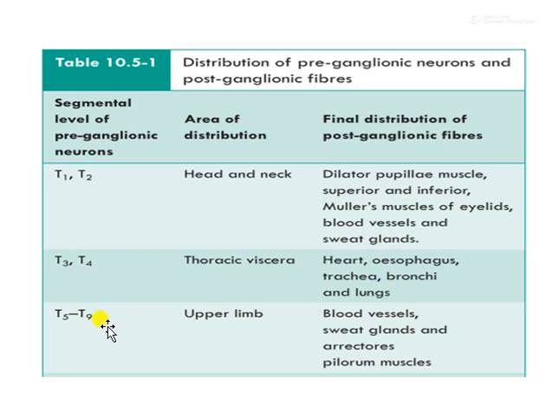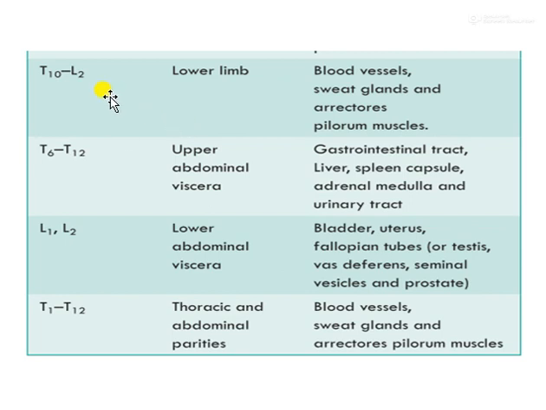From T5 to T9 it is distributed to the blood vessel, sweat gland and other muscles. From T1 to T10 to L2 it is distributed to the blood vessel, sweat gland, and from T6 to T12 it is distributed in GIT, liver, spleen, adrenal medulla and urinary tract.